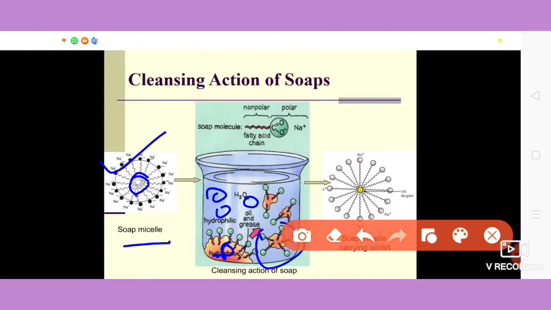As you can see here, this yellow part is the oil particle, and you can see these long soap molecules, okay. How the soap molecule is entrapping the oil or the dirt in itself. So in this way, the soap micelle entraps the oily particles by using their hydrocarbon ends, and the oily dirt gets collected in the center of the micelle, as we can see here.